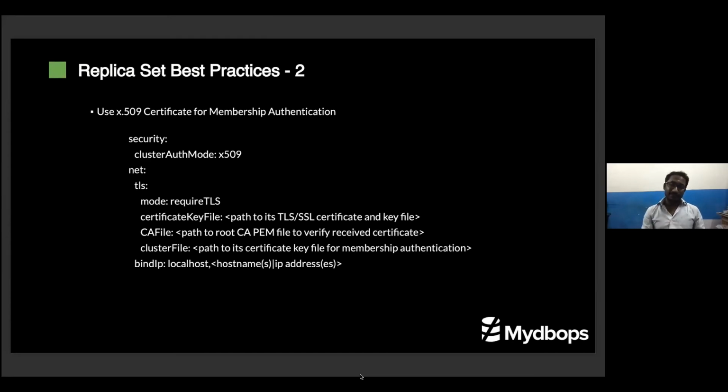And in replica set best practices, in the second slide, I would like to introduce a few very important things, like replica member authentication. That is very, very important. Like in the replica member authentication, so Amit,